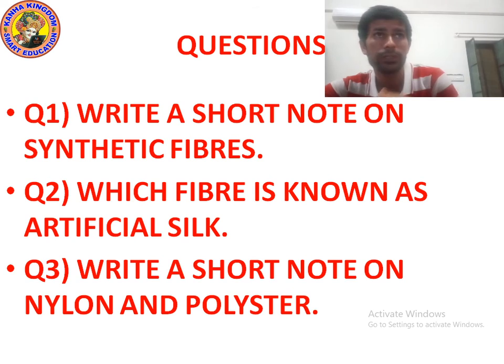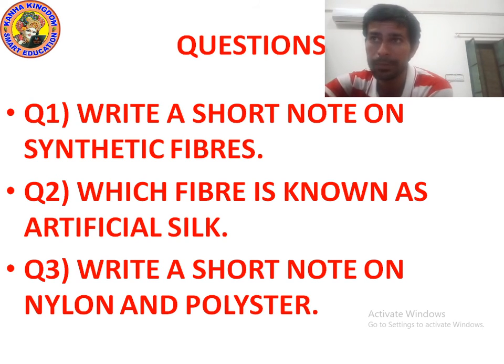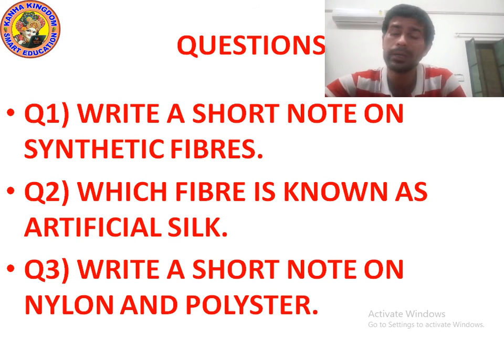If I talk about the types of synthetic fiber, there are many types. As you know, rayon, nylon, polyester and acrylic are synthetic fibers. Today I told you about rayon, nylon and polyester. In the next class I will explain about acrylic. So remember, man-made fibers are known as synthetic fibers. These are made from small units, and small units mean chemical substances. I hope you understood.